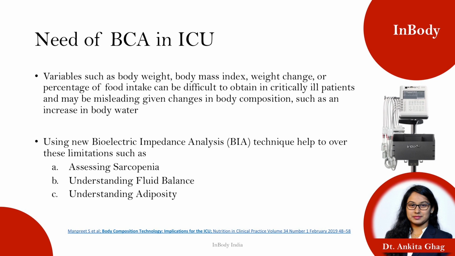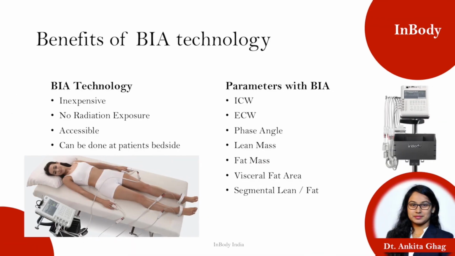Body weight, BMI, changes in weight, and food intake are variables which can be misleading because there is an increased amount of water and cachexia taking place. So just by BMI or body weight we don't understand that. BIA helps us assess sarcopenia, fluid balance and adiposity in individuals, wherein we come to know whether they are depleting their muscle mass, fat mass or visceral fat area.